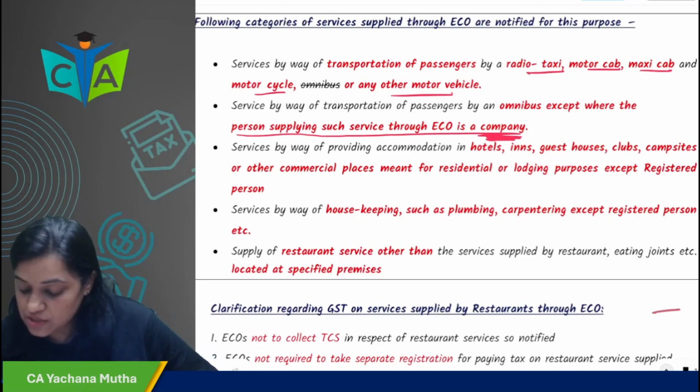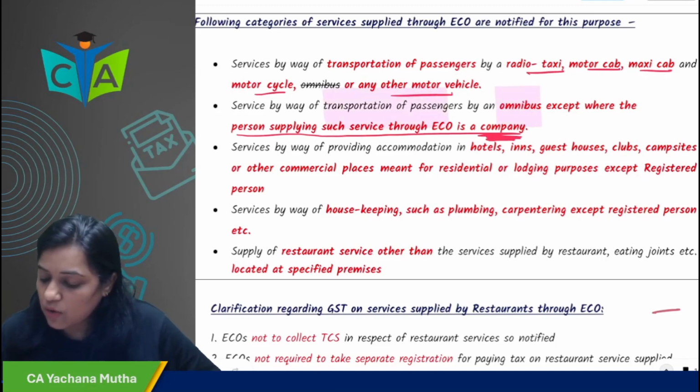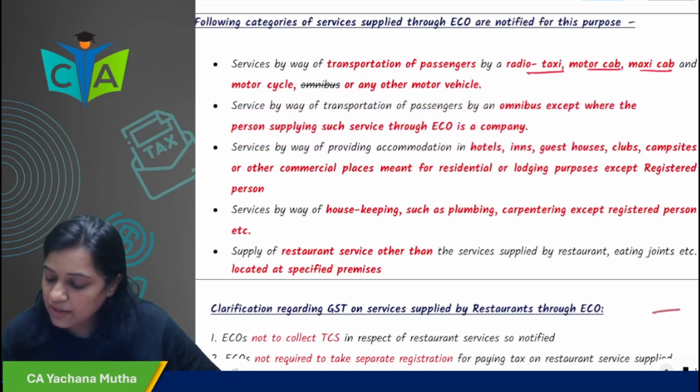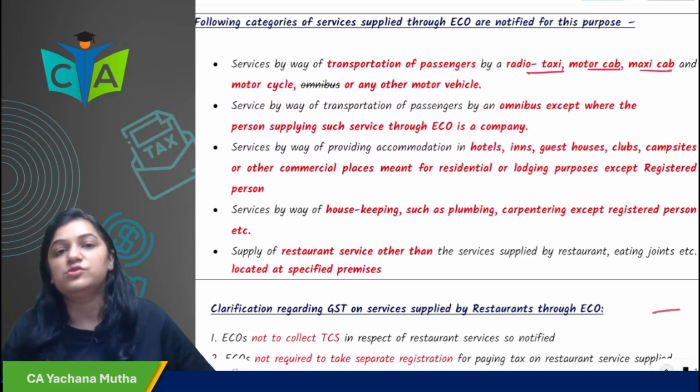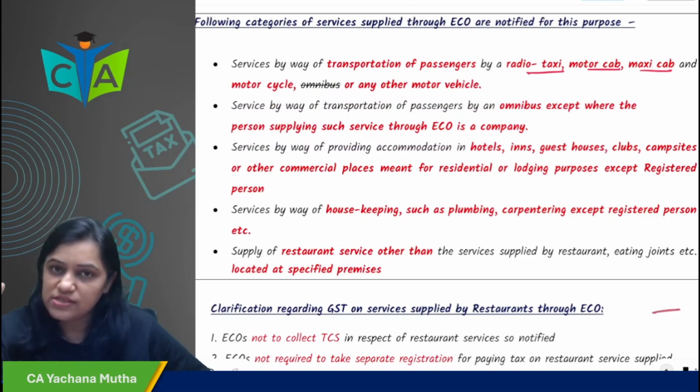In that case, the company is required to pay tax. So, service by way of transportation of passenger by omnibus, except where the person supplying such services through ECO is a company. If the person providing the omnibus service is a company, they will discharge the tax. Otherwise, ECO will discharge.